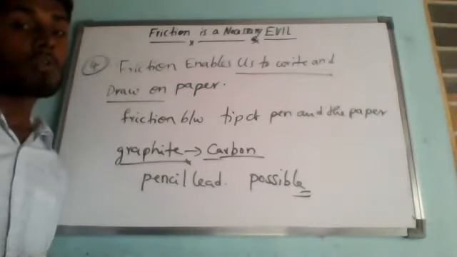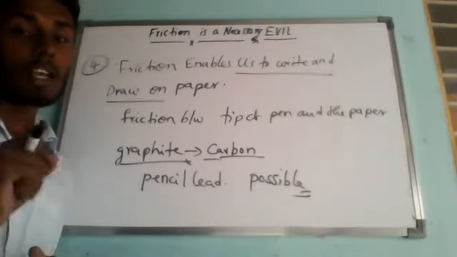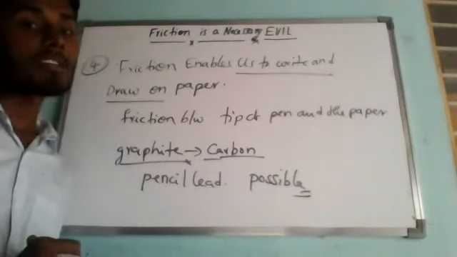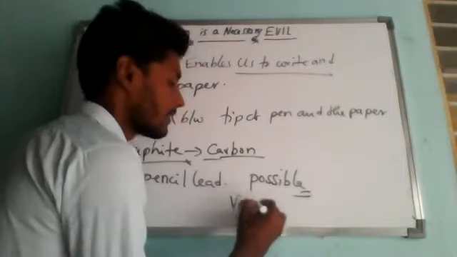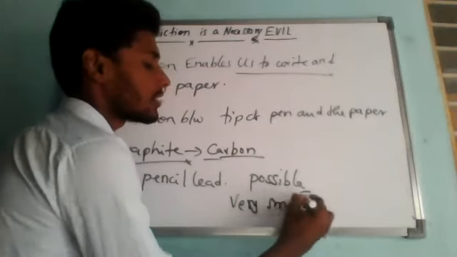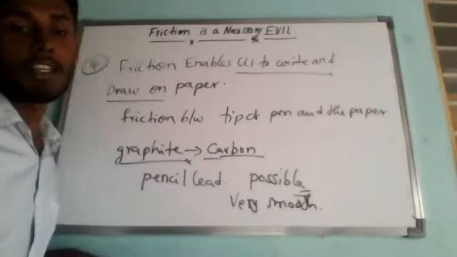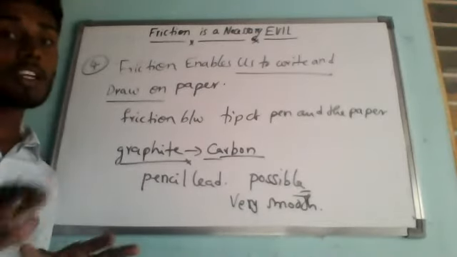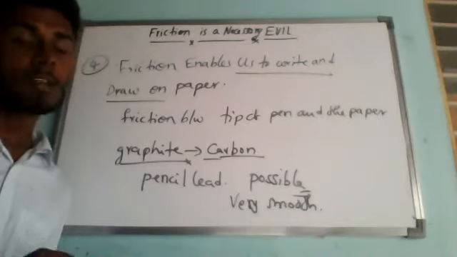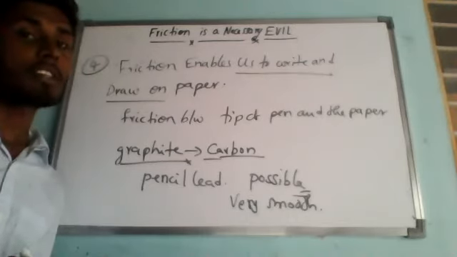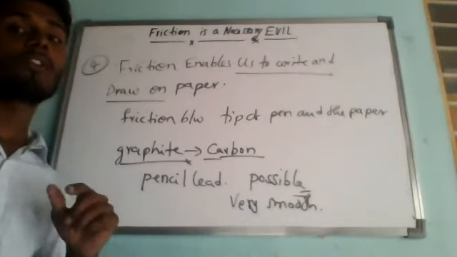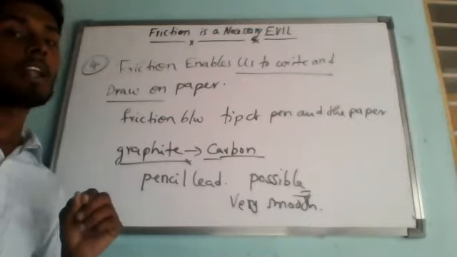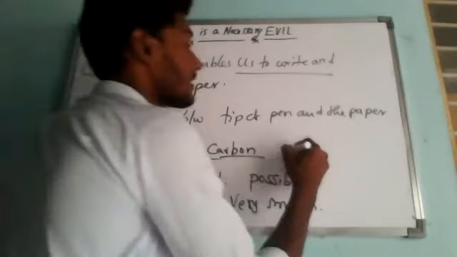Are you clear? So we cannot write with a pencil on a glass sheet because the glass surface is very smooth. That is the reason why we cannot write or draw anything on the glass surface. Due to its smoothness, the friction between the tip of the pencil and the glass surface is much less.